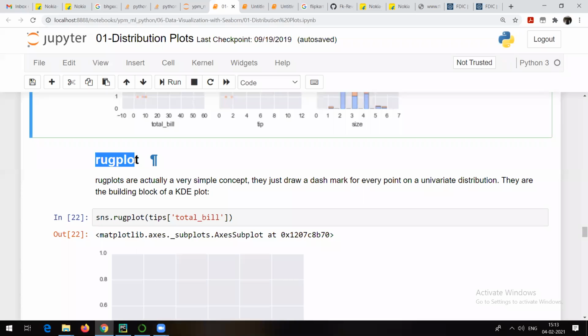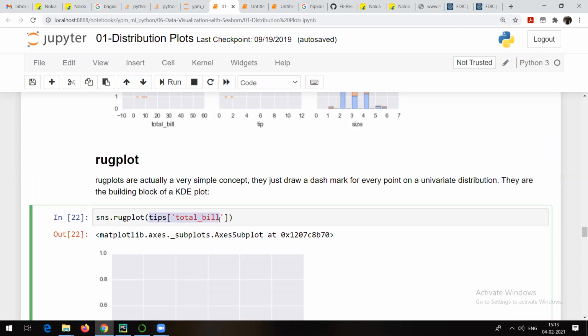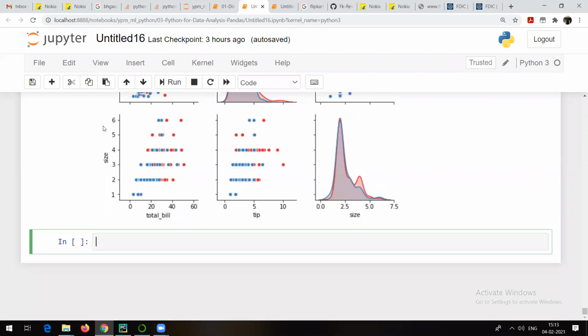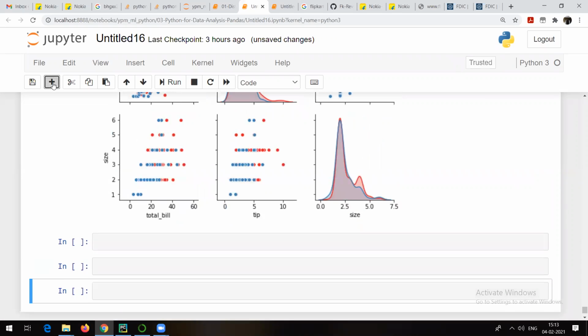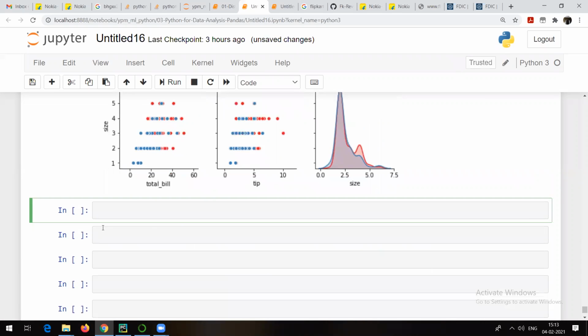Now talking about rug plot. What is a rug plot? A rug plot simply draws a line for each and every point from your data set. For example, see this one you are already aware of, tips of total bill. Now what I am going to do is pass that tips of total bill as an input to the rug plot. So the rug plot is simply going to draw a line for each value in the total bill.